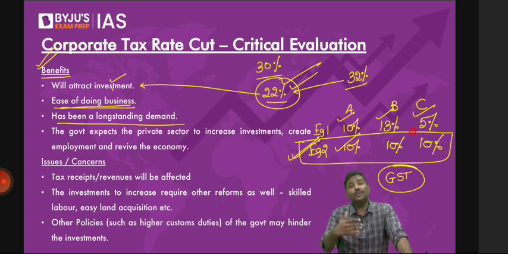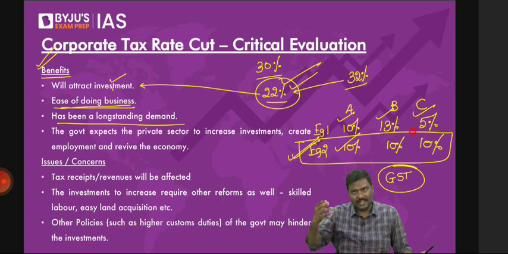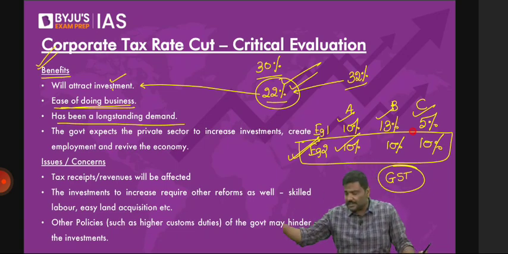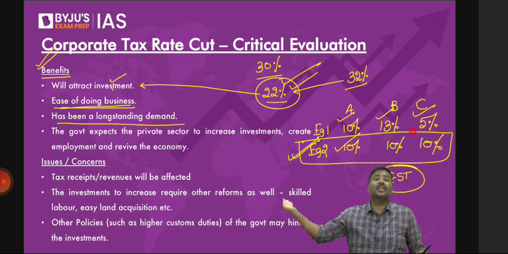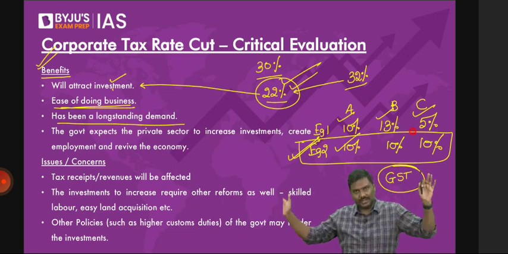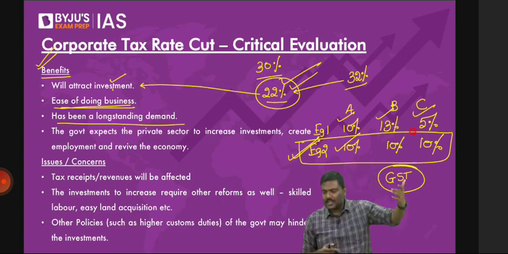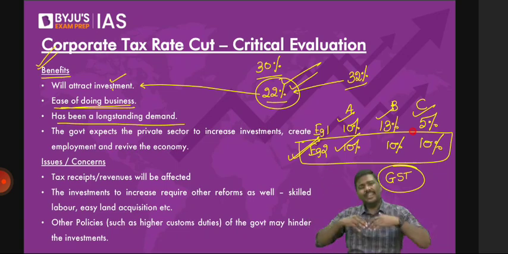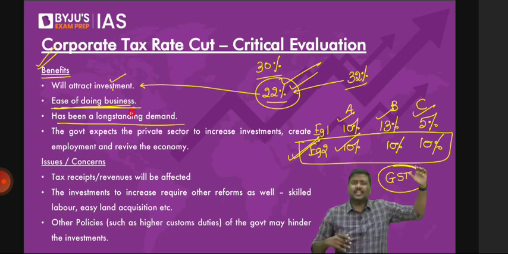Sir, have we implemented it? Of course, yes. Later, when I discuss the concept of special economic zones, there's a concept called single window clearance system. When I discuss NIMZ, National Investment Manufacturing Zones, there's this concept of single window clearance. That is, rather than running from one ministry to another, from only one authority you'll get all the approvals. This is promotion of ease of doing business. So whenever any policy, measure or action of the government makes it easier to conduct business in a country, all of that is referred to as ease of doing business. In fact, the Government of India has taken so many measures in the last 1.5 decades that it has become much easier to conduct business in India.